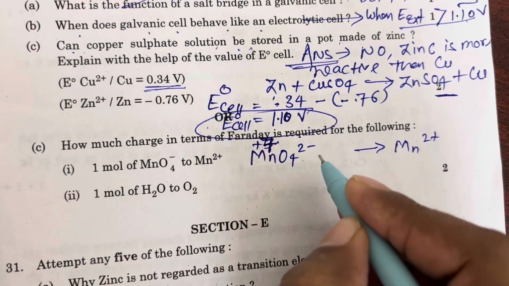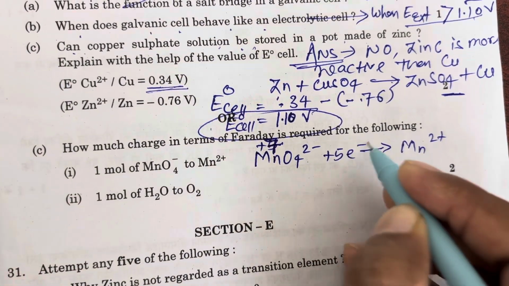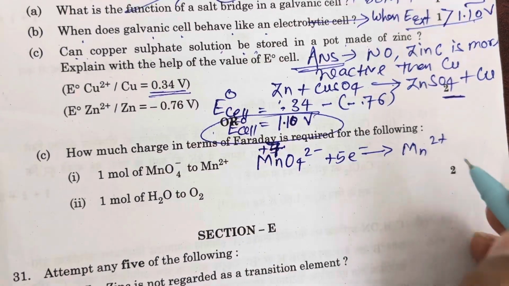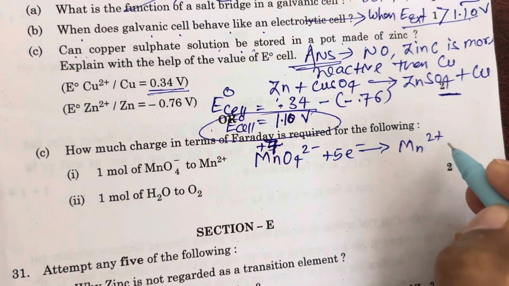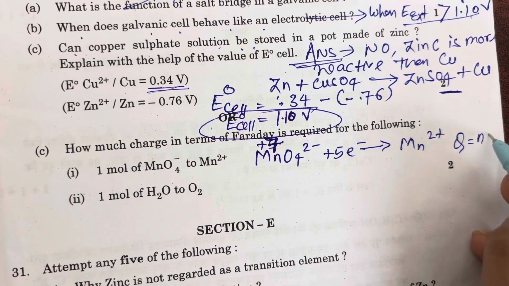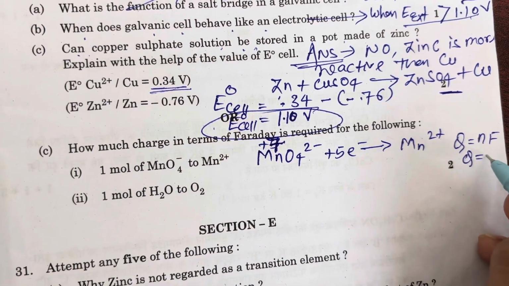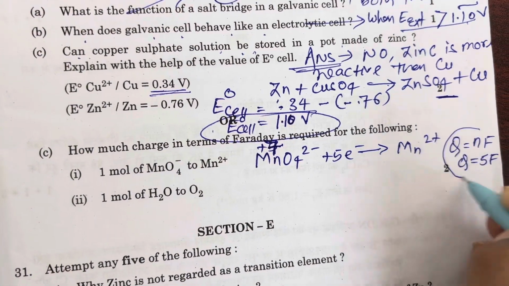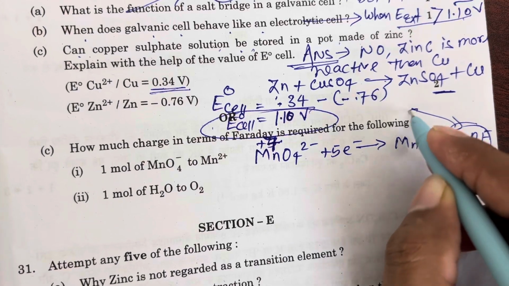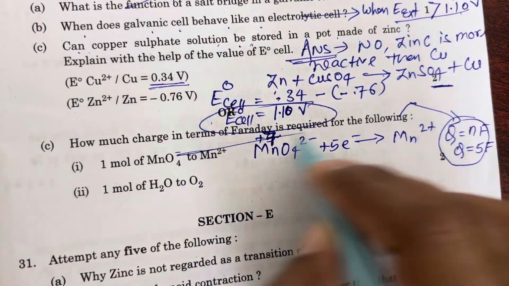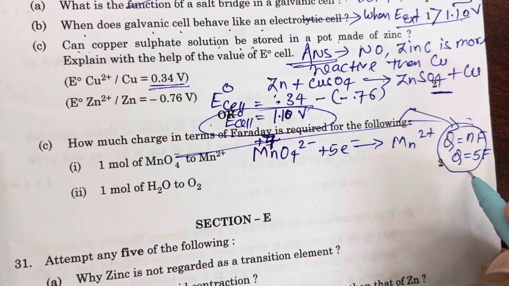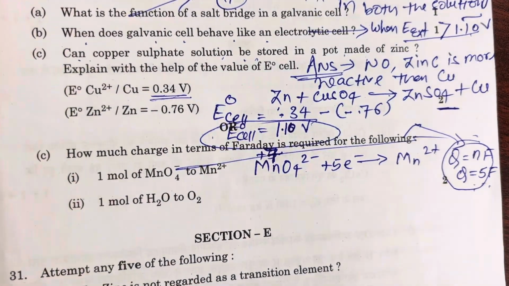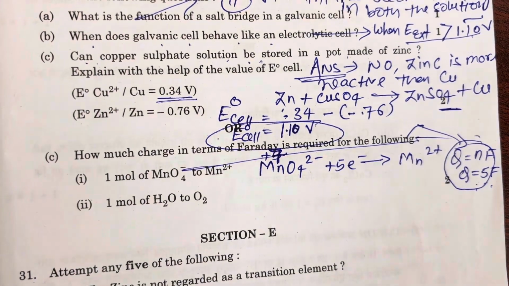So here 5 units more charge there, 5 electrons. So here n equal to 5, Q equal to nF, that is Q equal to 5F. This will require 5 Faraday charge.